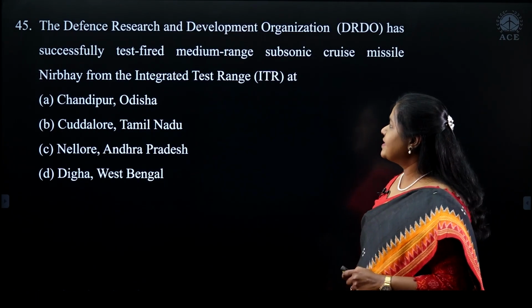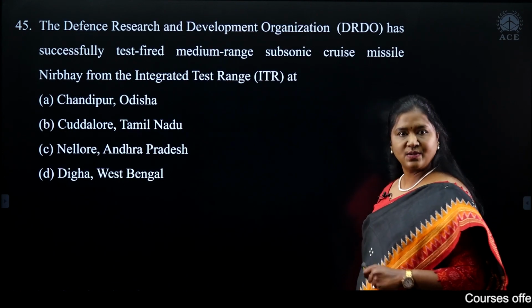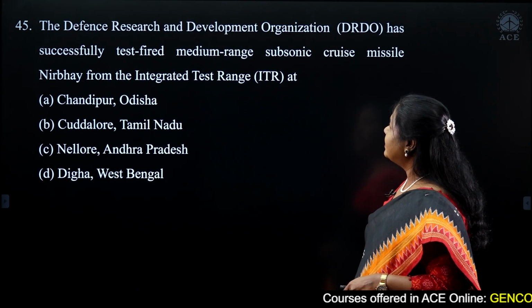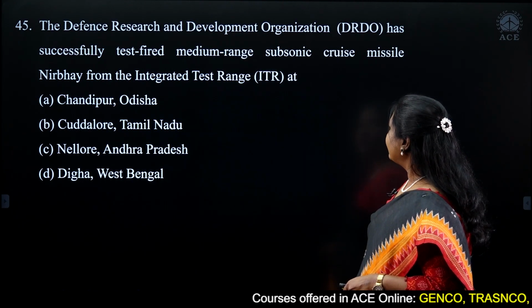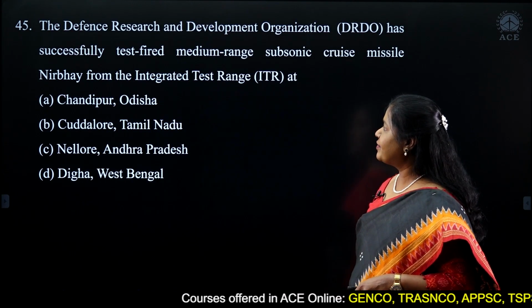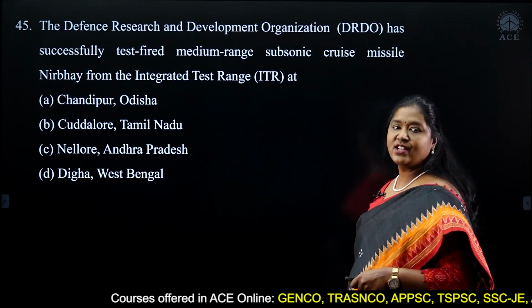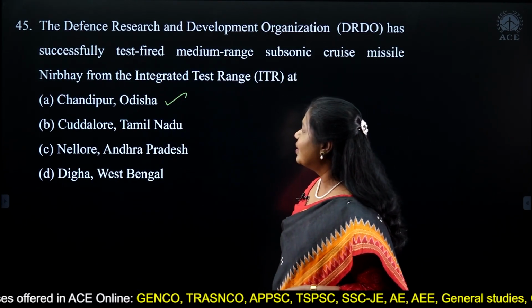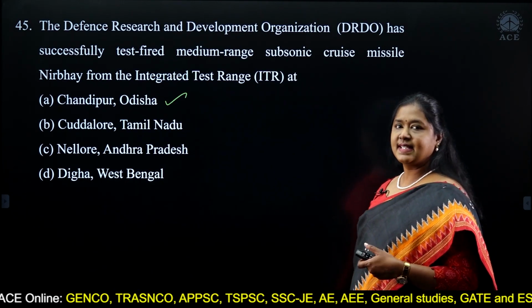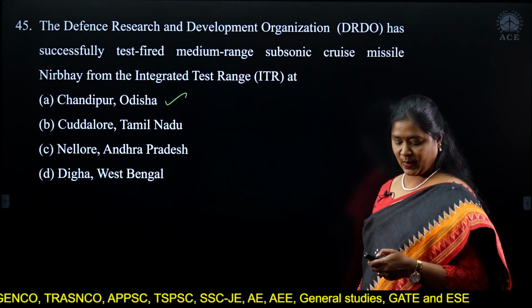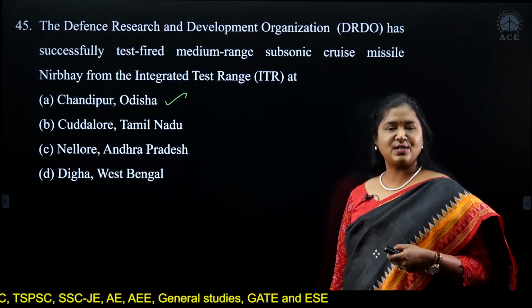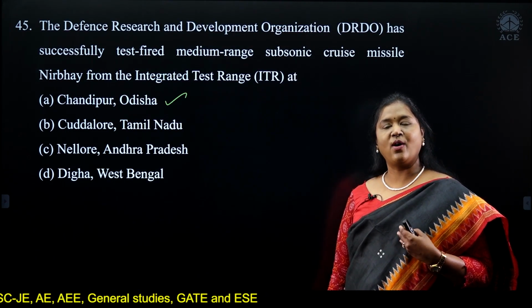DRDO, the Defence Research and Development Organisation, which is based in Hyderabad, has successfully test-fired the medium-range subsonic cruise missile Nirbhay from the Integrated Test Range at Chandipur, Odisha. This is a current affairs question, and generally we get questions related to defense or launches.